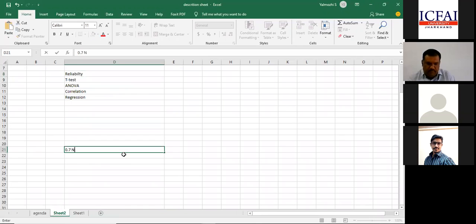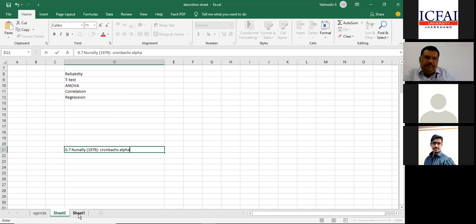The reference is Nunnally. The name of the author who worked on this is Nunnally. If I'm right, the year is 1979. You please pick it up. Mostly it should be 1979. As per this particular researcher, the cutoff value for reliability should be Cronbach alpha reliability. I will mention the name also. Cronbach alpha. The Cronbach alpha cutoff value should be more than 0.7.